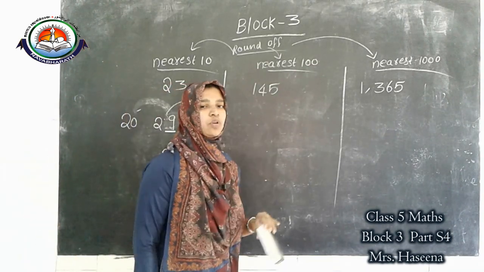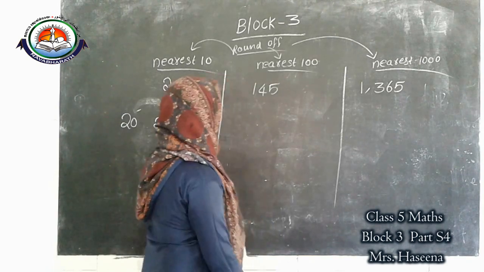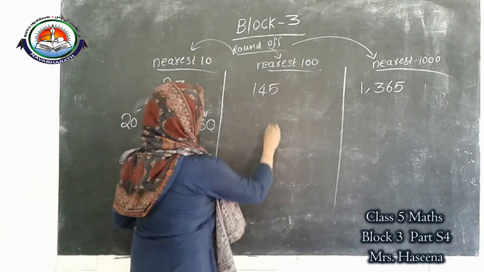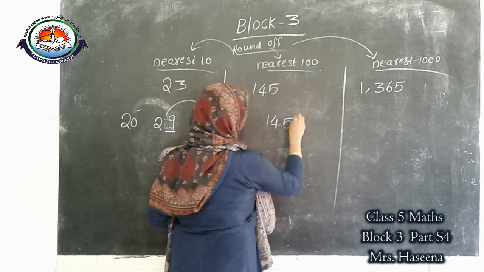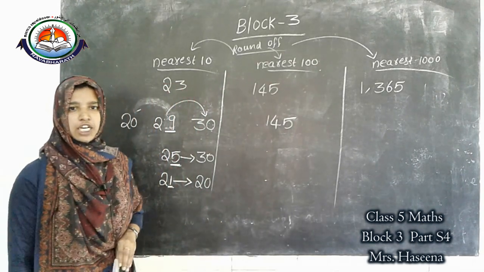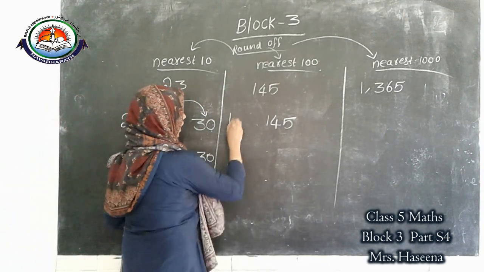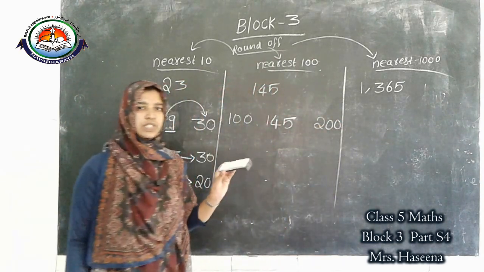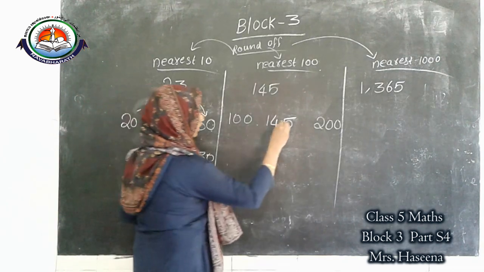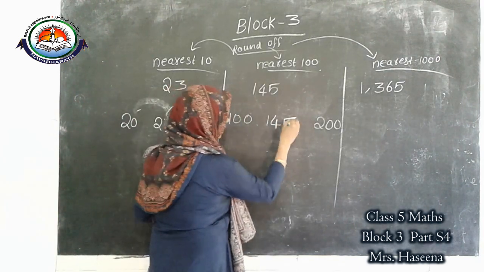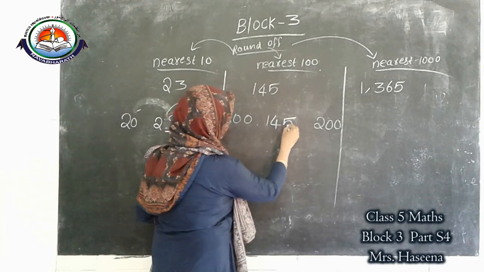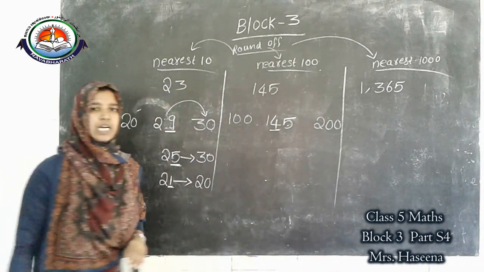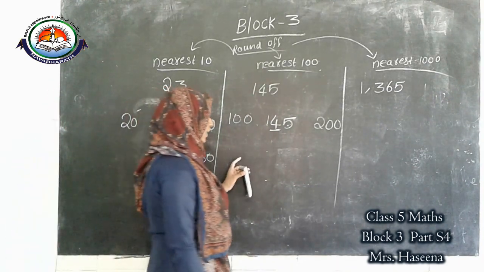Next one, I am going to show 145. Round off to the nearest 100. 145 lies between which hundreds? We know 100 and 200. For round off to the nearest 10, we look at the ones place. For round off to the nearest 100, we look at this digit, the 4.